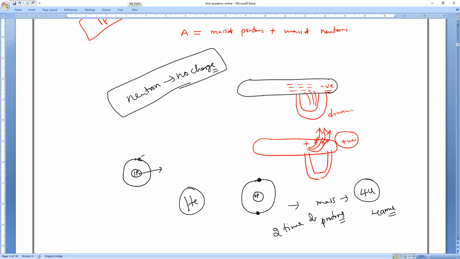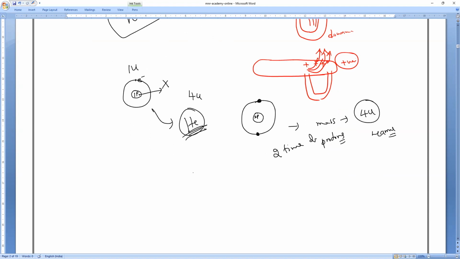Then only they started suspecting. Do you understand, everyone? So the mass of helium should be 2 times the mass of hydrogen. But actually it is how many times? Hydrogen is only 1 u. Helium is 4 u. So how many times is it greater? Helium is how many times greater than hydrogen, guys? Four. 4 times.